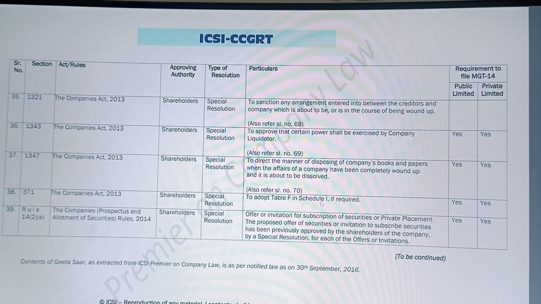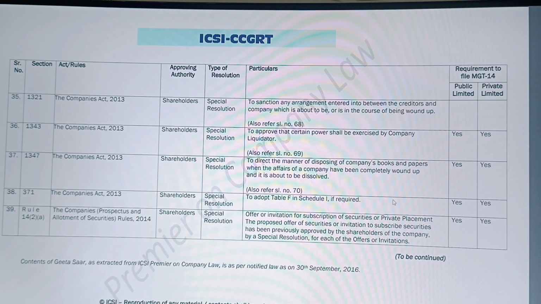Certain powers. Again, these are uncommon or rare business items which are passed or applicable to companies. So you can simply refer to them whenever it's applicable to you. Now, here I can see an offer or invitation for subscription of securities or private placement of securities. Then a special resolution is required to be passed, and yes, MGT-14 is also required to be filed.